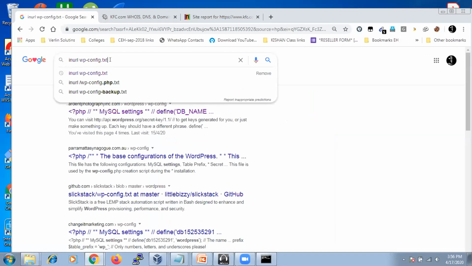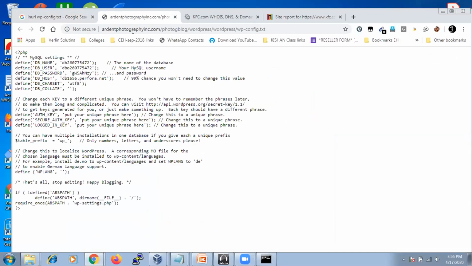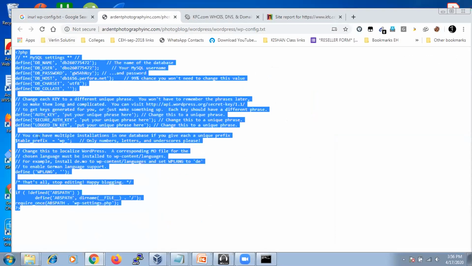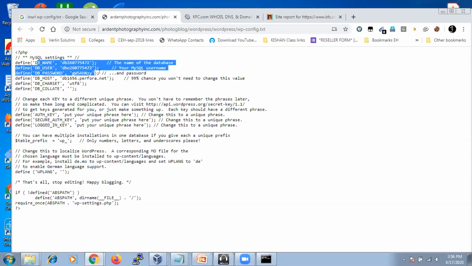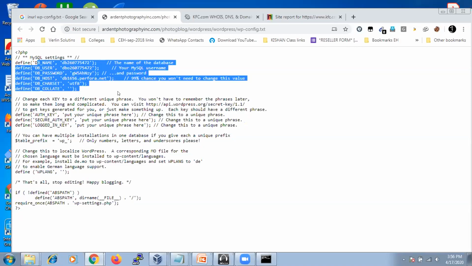If this is publicly available on a website and the user doesn't know it, a hacker can use this sensitive information to hack their network. See, this is a configuration page. Actually, it should be private and not displayed to users. But here the configuration PHP file is exposed, and we can see the username and passwords and all those things.